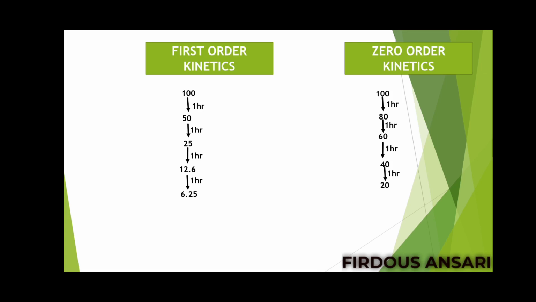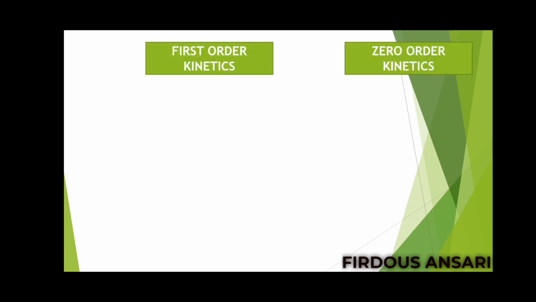So in zero order kinetics the amount of drug eliminated is constant, but in first order kinetics the fraction is constant, like either 50% every hour, or 30% every hour, or 10% of the drug eliminated every hour. Next we'll check these first order and zero order kinetics and try to correlate this with the rate of elimination, clearance and half-life of the drug.